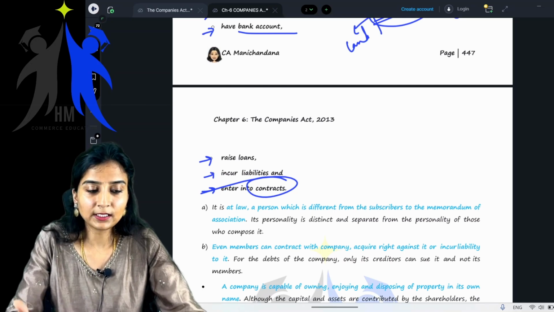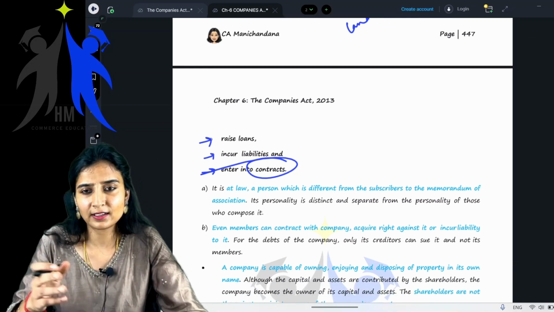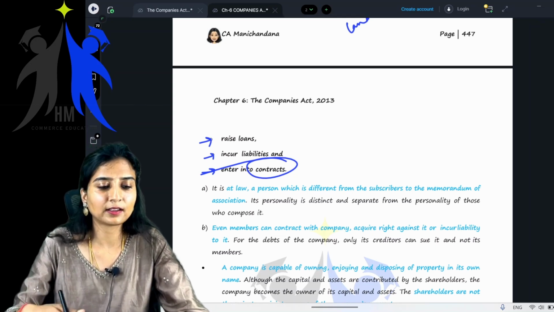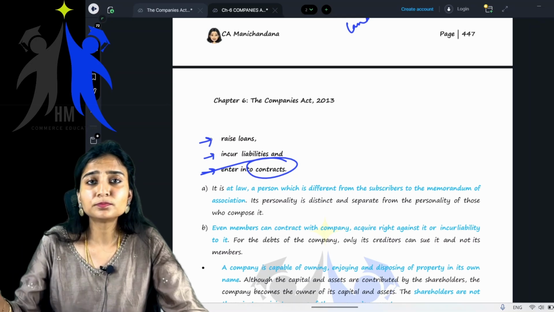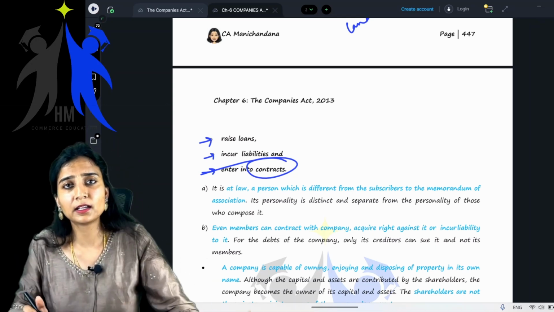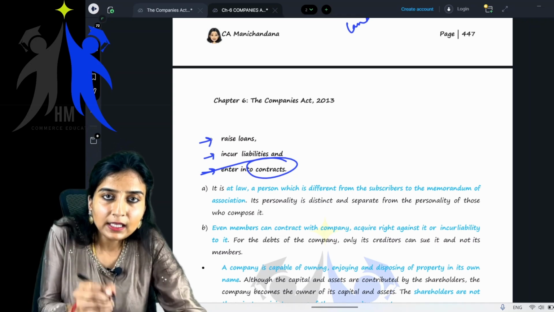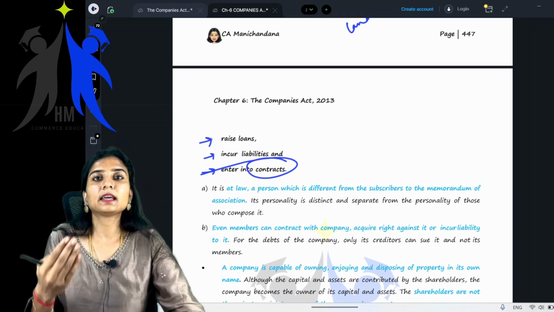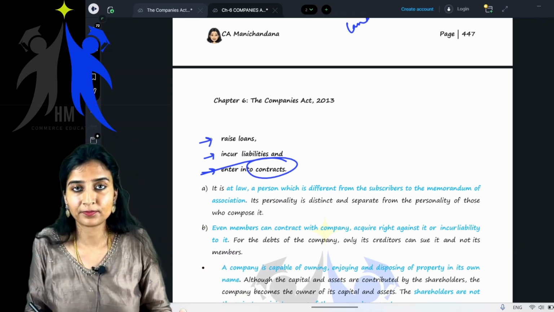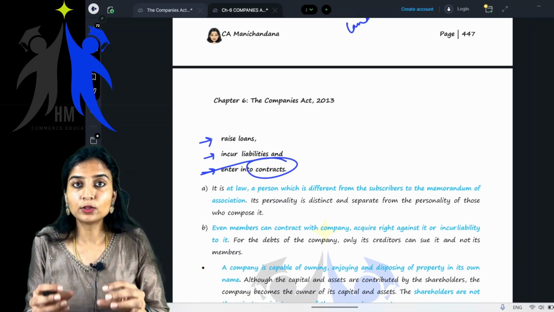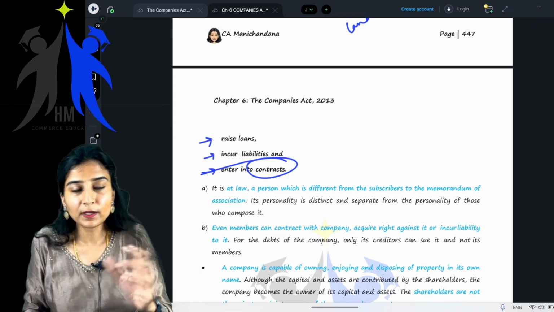So what they're basically trying to tell you is they can enter into contracts, any contracts: a contract to sell something, a contract to buy something, a contract with some other party to give certain goods at a particular period, or whatever it is, a contract with anyone. So a company can enter into a contract with me, with you, and with its own members. Getting it? A company can enter into a contract with its own members to supply goods, or purchase goods, sell goods, buy goods.